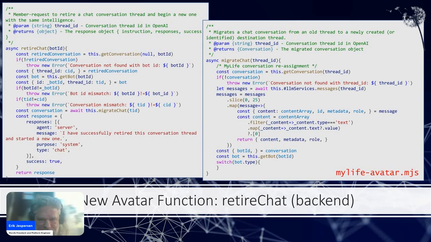And here's the back end receipt, which performs that action. And I want to focus on migrate chat, which double purposes in that it's also the most effective way to inject new wholesale dynamic instructions into a static context like an OpenAI thread currently. So essentially, we migrate from one thread to another.